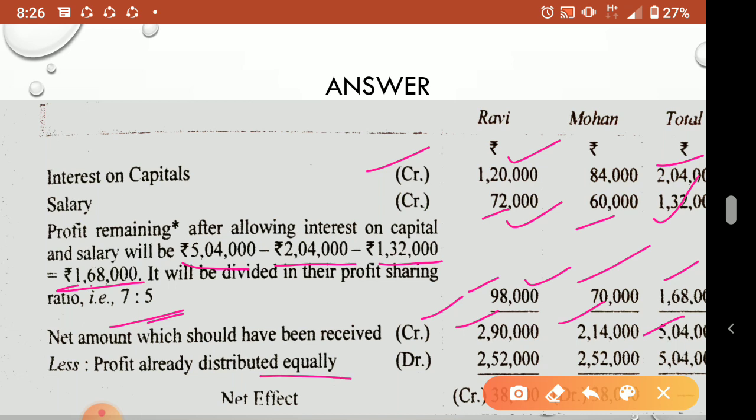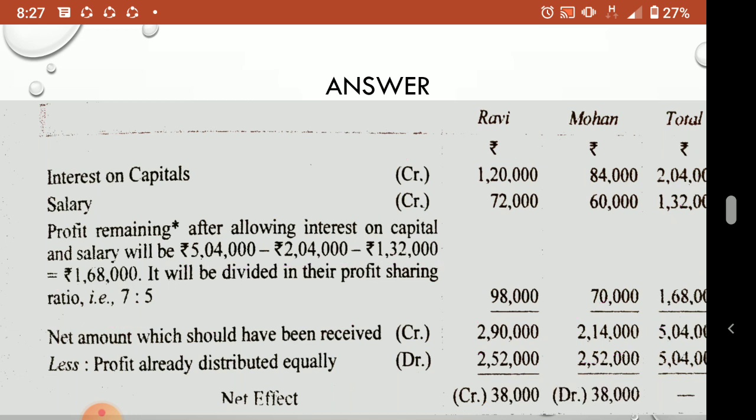Now the wrong profit they distributed equally, 5,04,000, they already distributed. So 5,04,000 divided by 2 comes to 2,52,000 each. For the wrong profit also, we give debit effect. Understood? What the partners are getting, for that you give credit effect because it is credited in their capital account. For the wrong profit they distributed already, or any loss they are distributing, for that also we give a debit effect. So that we will put now.